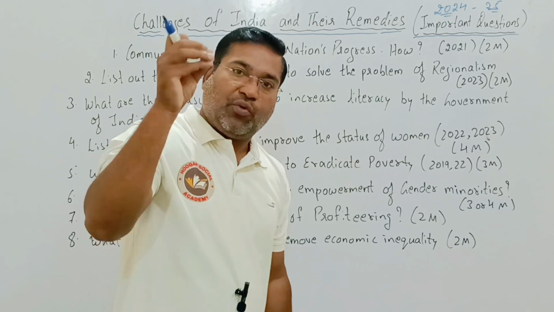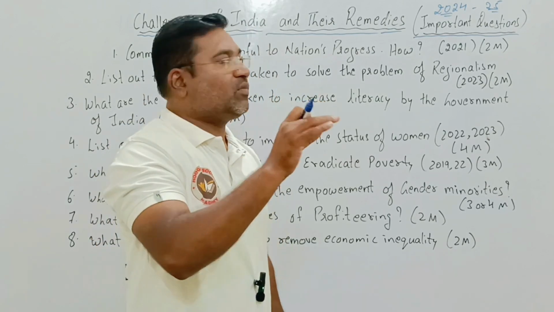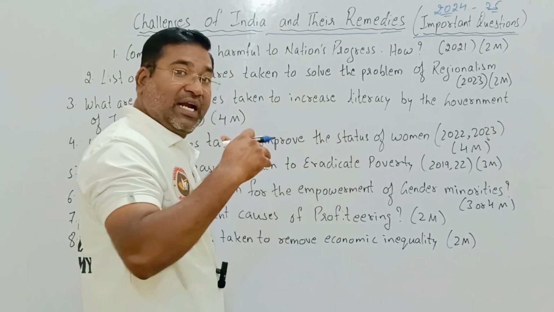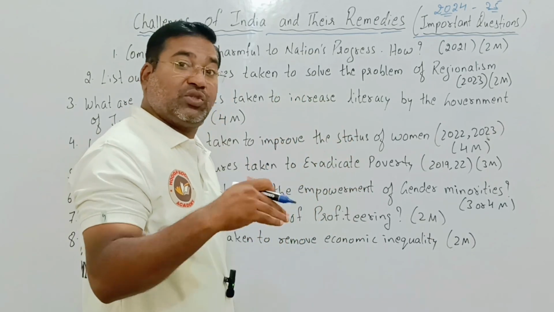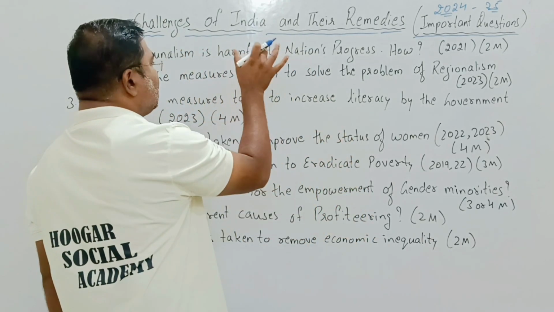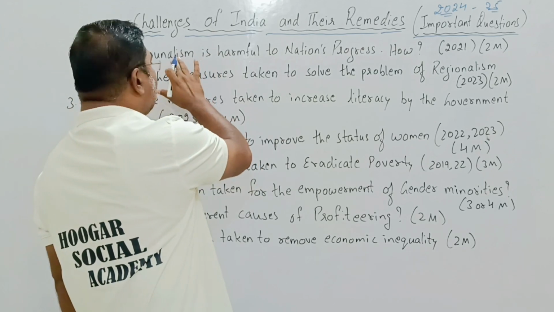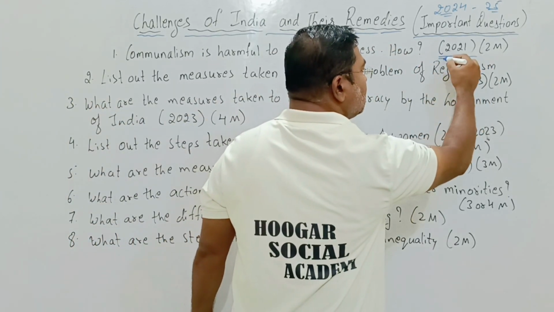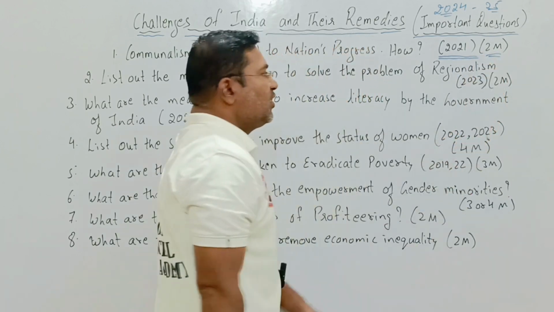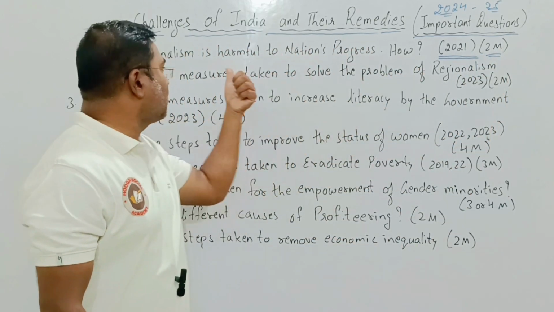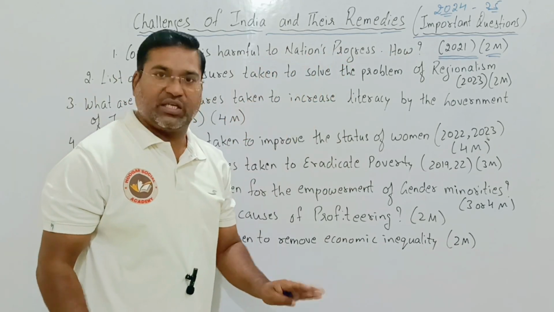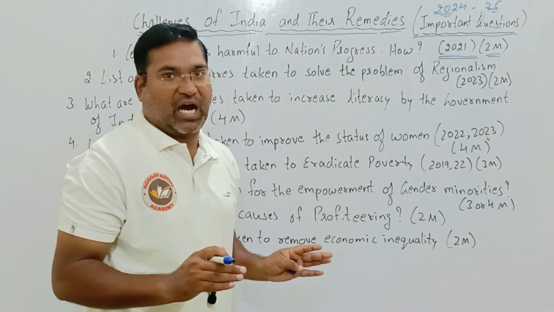Those things are there which create a panic for the nation's progress. Regarding that and how it happens, those things you have to write in the answer to this question: communalism is harmful to national progress, which was asked in the year 2021. For how many marks? For 2 marks it has been asked. The question is, communalism is harmful to national progress. You have to explain how it is harmful.